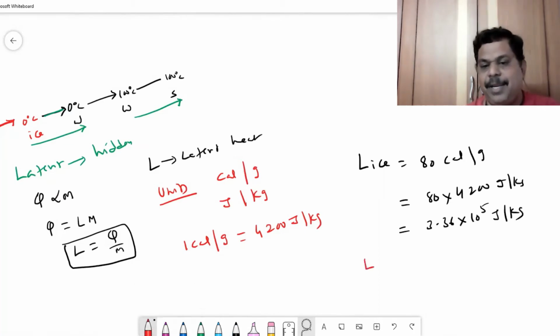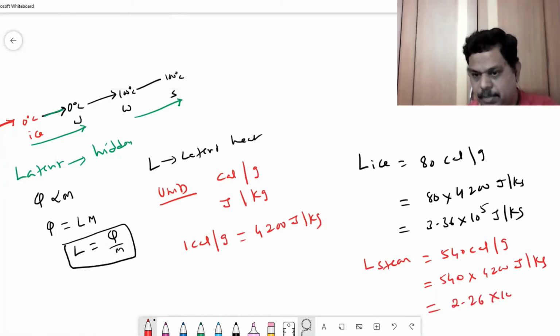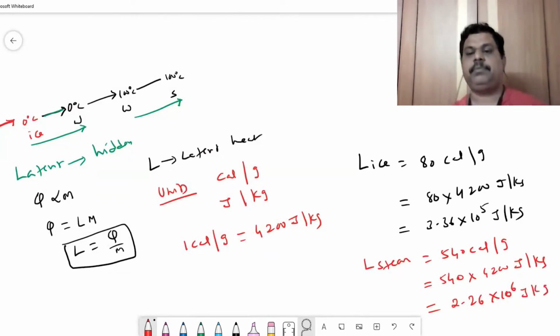Similarly, latent heat of steam is 540 calorie per gram, again 540 into 4,200 joule per kg, nothing but 2.26 into 10 power 6 joule per kg.